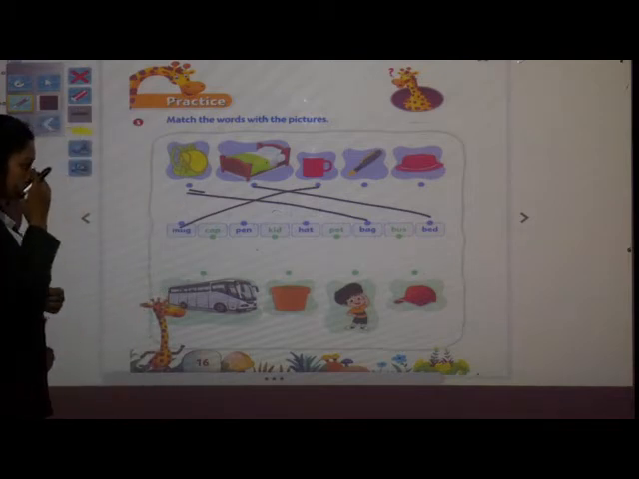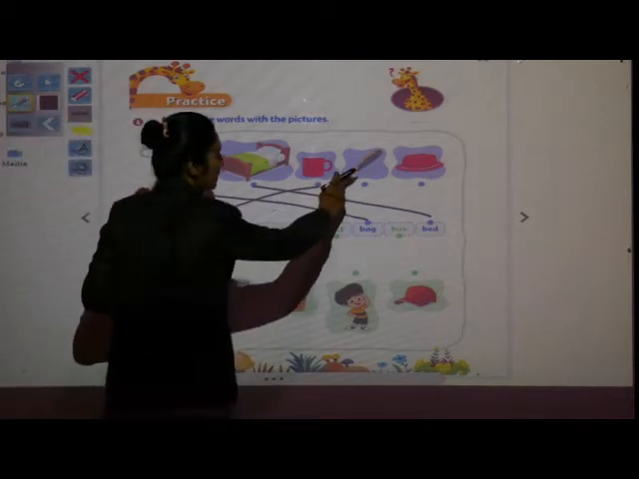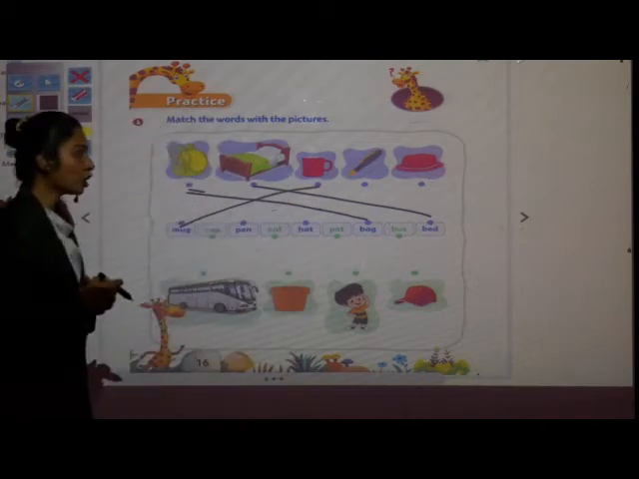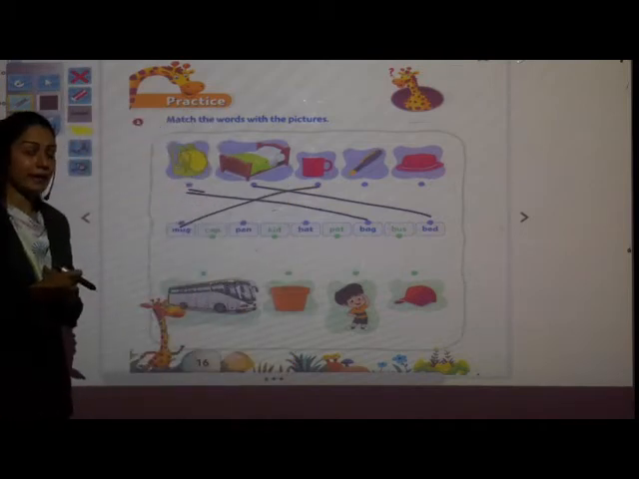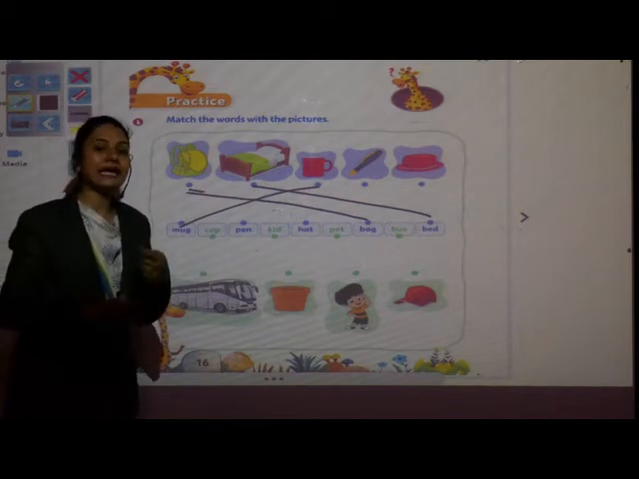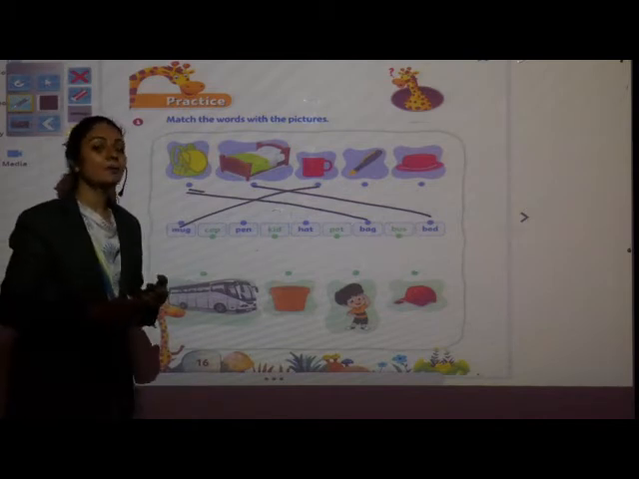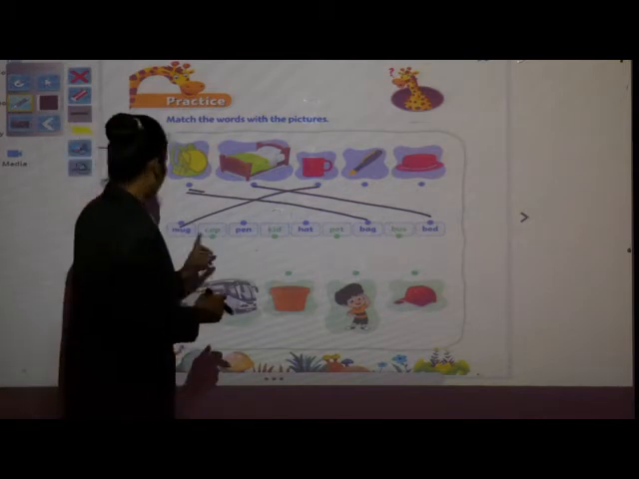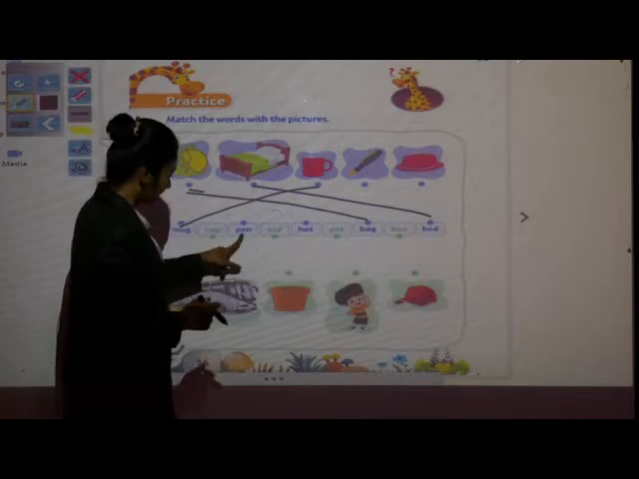Yes, have you done this? Next, which picture is this? Pen or pencil or eraser? Pen. So, what is the spelling of pen? Say P-E-N, pen. P-E-N, pen. So, mug, cap, this is pen.